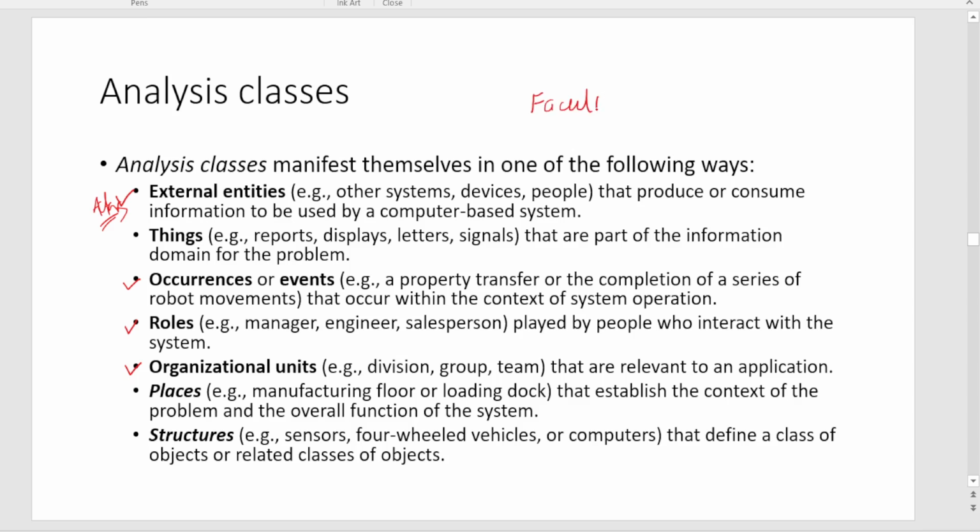You can be a faculty or a student. If you are a student, you can be an undergraduate student, a postgraduate student, or a research scholar. Likewise, if you are a faculty, you can be a professor, an associate professor, or an assistant professor.